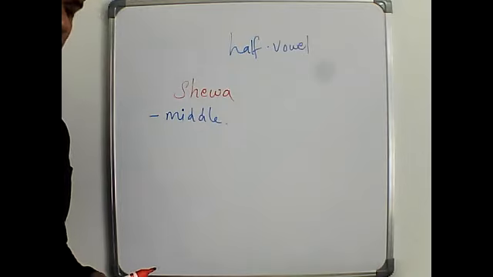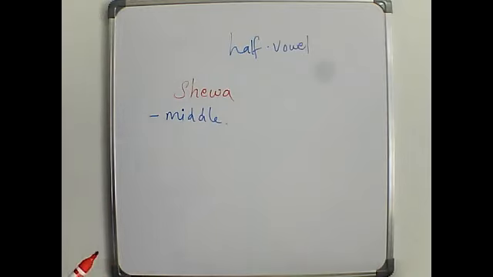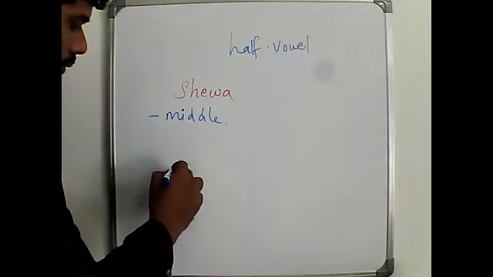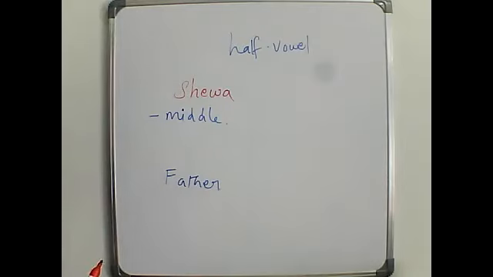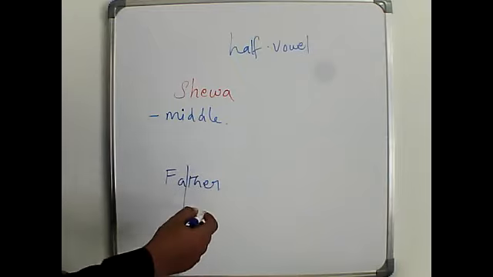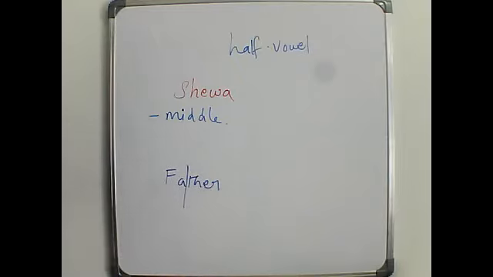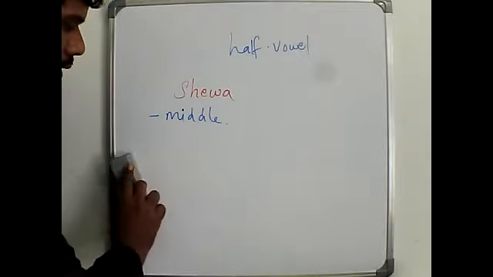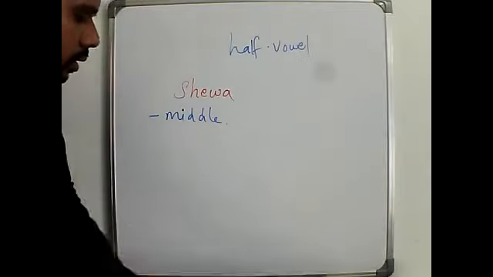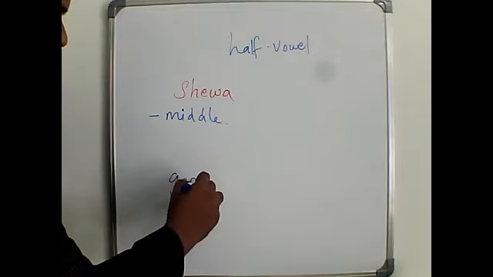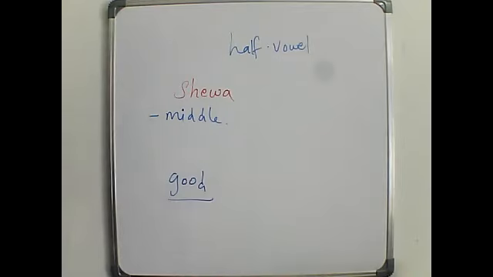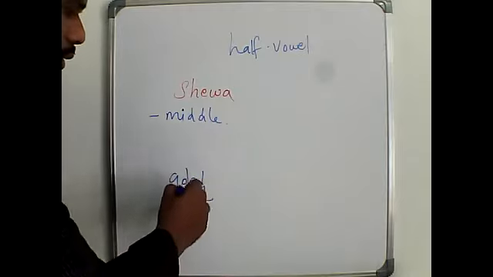Do you know what a syllable is in English? For example, how do we divide the word father, right? Father is a two-syllable word. What about good? How many syllables? We cannot divide it, right?